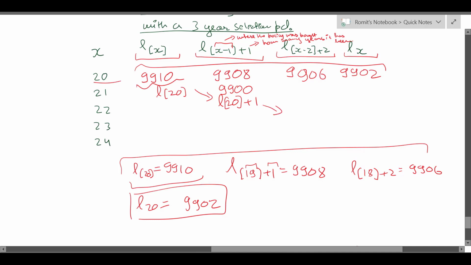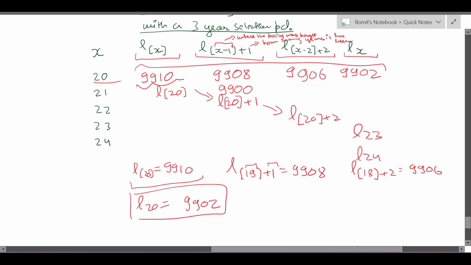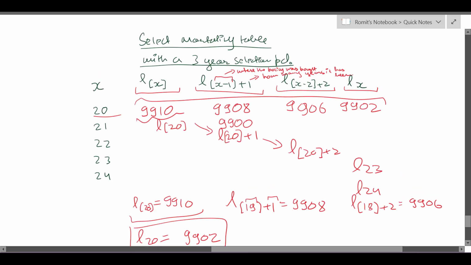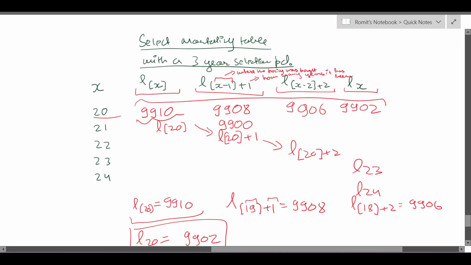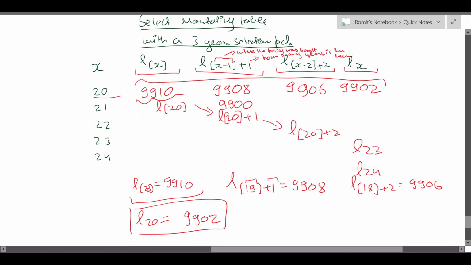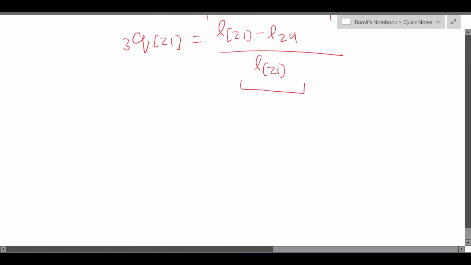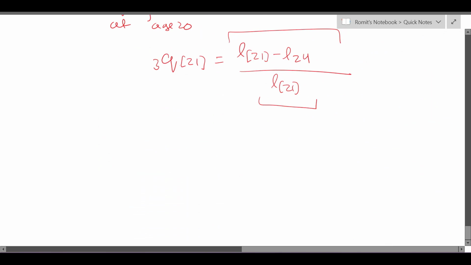Then next it will move diagonally to L[20]+2, and then finally it will get to L23, and then it will start moving vertically because the next one will be L24. Now the selection period is over, so it doesn't matter, right? So this is how it works, right? You would have understood this somewhat, I'm sure, but let's do more questions so that you understand it more clearly. Let me take one more example before we move on.